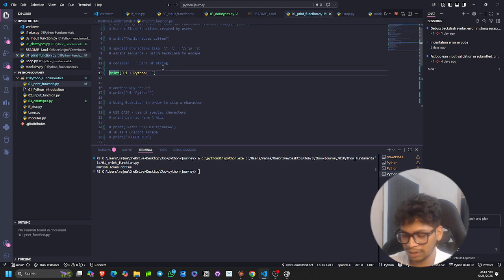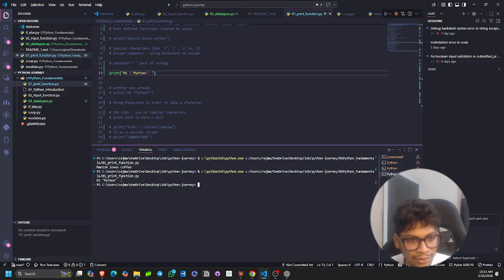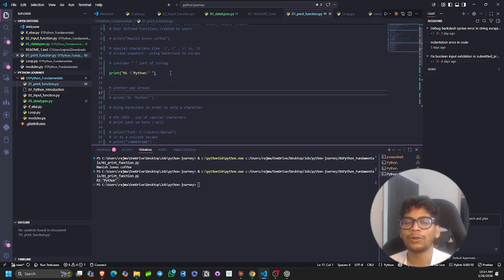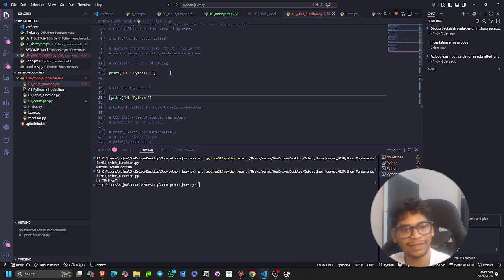Now let's run the code and see the output. Okay, so here you can see the output is: Hi Python, with double quotes. So for escaping special characters you need to use a backslash. Now there is another way around to do this. As I told you, for a string you can use double quotes as well as single quotes. Here we will be using a mixture of these, and Python is very smart.